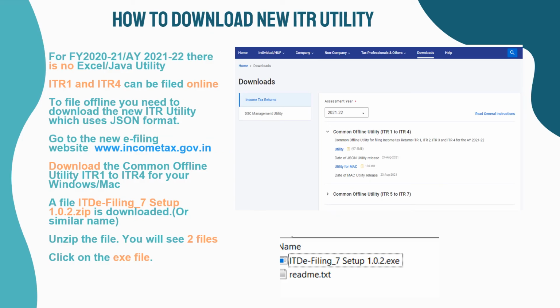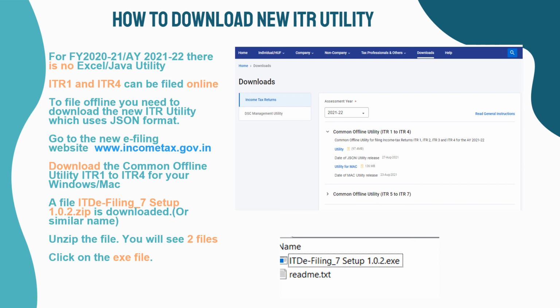How to download new ITR utility. For FY 2020-21 or AY 2021-22 there is no Excel, Java utility. ITR1 and ITR4 can be filed online. To file offline you need to download the new ITR utility which uses JSON format. Go to the new e-filing website www.incometax.gov.in. Download the common offline utility ITR1 to ITR4 for your Windows, Mac. A file ITDE filing _7 setup 1.0.2.zip is downloaded. Unzip the file. You will see two files. Click on the X file.